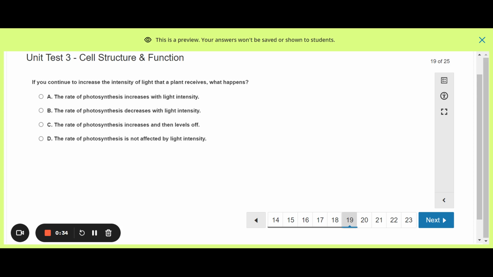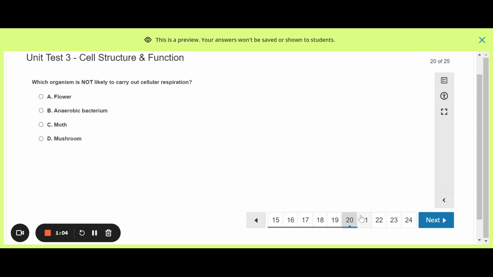A, the rate of photosynthesis increases with light intensity. That sounds pretty good. Let's look at B, the rate of photosynthesis decreases with light intensity. Well, why would it if you need light? C, the rate of photosynthesis increases and then levels off. Well, that sounds pretty complicated. Why would it level off? And D, the rate of photosynthesis is not affected by light intensity. No, plants need light for photosynthesis. So the answer was A.